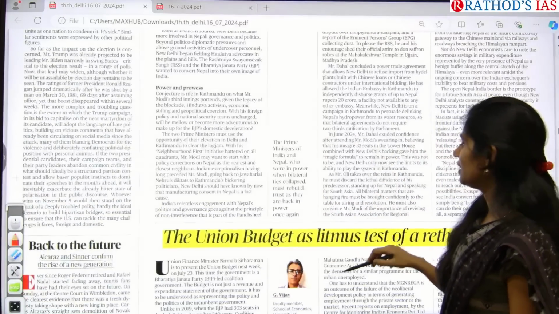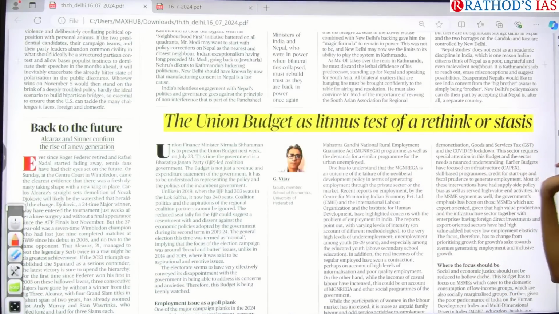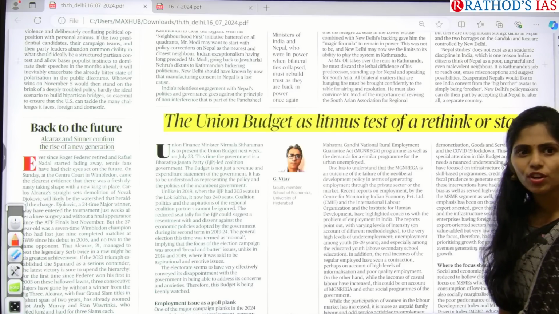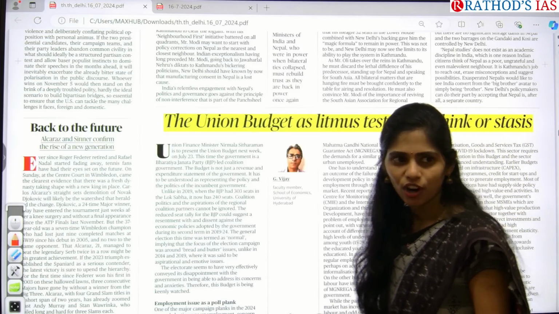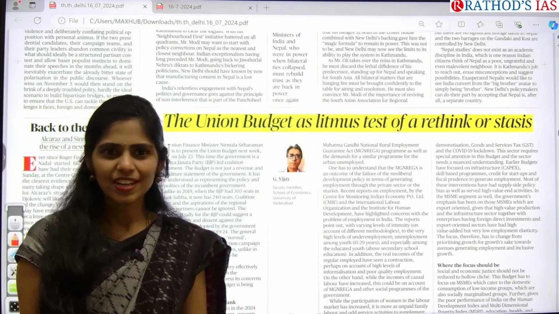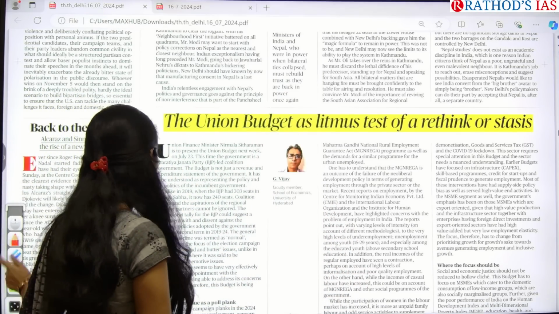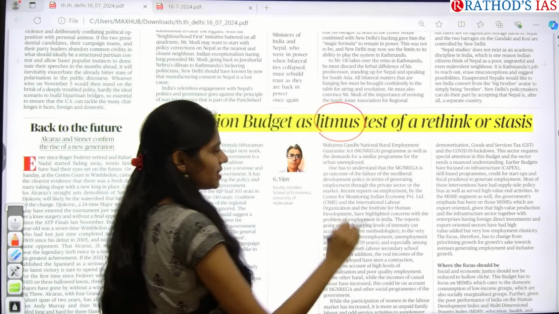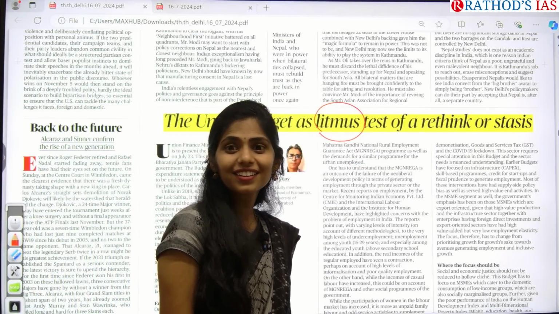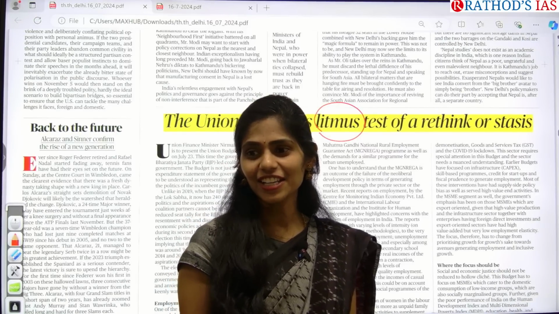Yes, see this article: "The Union Budget as a litmus test of a rethink or status quo." We are going to have this budget on July 23rd, yes, this is the full budget of this year. So what is this litmus? Have you heard this word litmus? What is this litmus? It will test acids or bases.